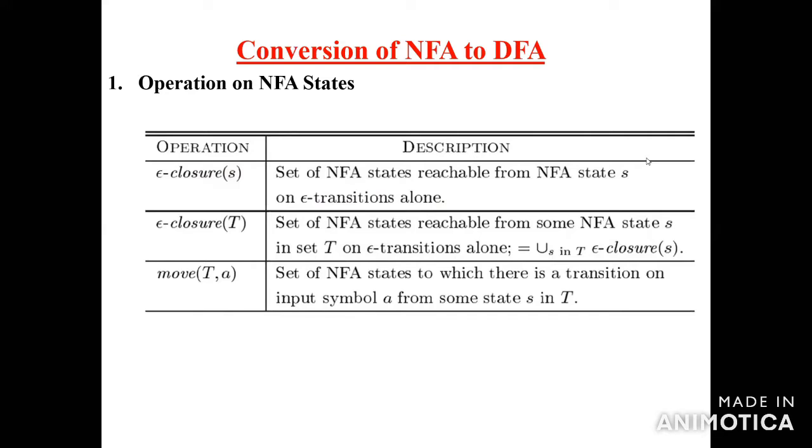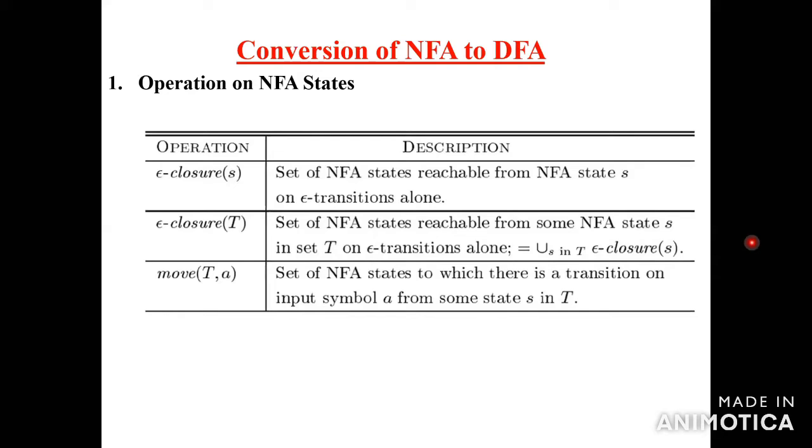Second thing, epsilon closure of T. Epsilon closure of T is the set of NFA states reachable from some NFA state S in set T on empty transition alone. For example, you first construct only the empty transitions from the starting state. After that, you create one variable, forming one output for the given set of states. That is called T, epsilon closure of T. T means you have to create the new set of states.